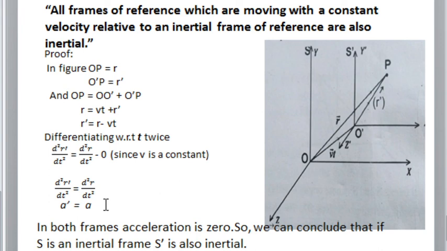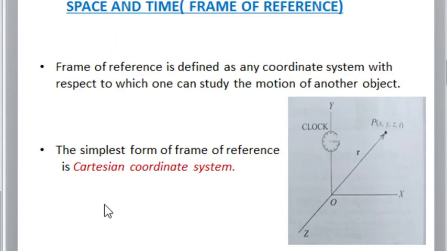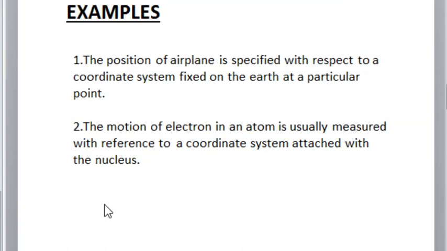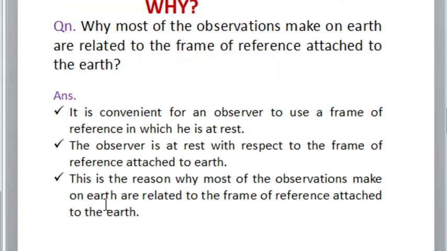In this class, we dealt with the topic of frame of reference and also the inertial frame of reference. So I'm just giving a conclusion. Our topic was frame of reference. A frame of reference is any coordinate system with respect to which one can study the motion of another object. Example: Cartesian coordinate system. This frame of reference is also known as space and time. Example: the position of an aeroplane is represented in terms of the coordinate system attached to the earth. Another: the motion of an electron is represented in terms of the coordinate system attached to its nucleus.